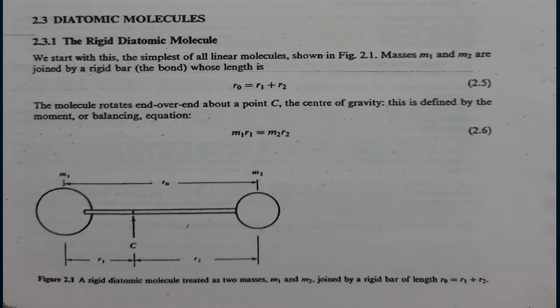Here the figure shows a rigid diatomic molecule treated as two masses M1 and M2 that are joined by a rigid bar, which is the bond whose bond length is given by R0 equals R1 plus R2, where R1 and R2 are the distances of the masses from the center of gravity. Here the molecule rotates end over end about the point C, which is the center of gravity, and the balancing equation of the system is given by M1 R1 equals M2 R2.